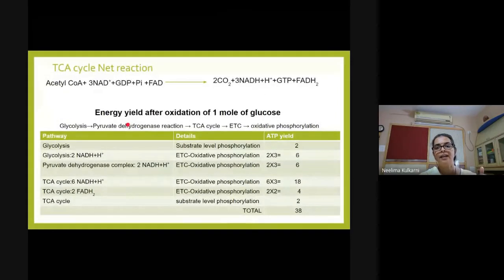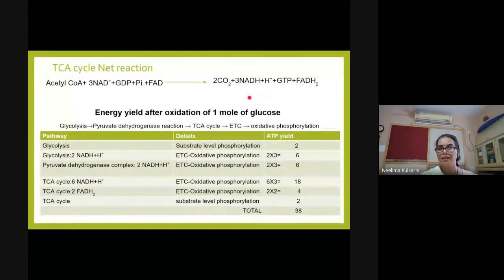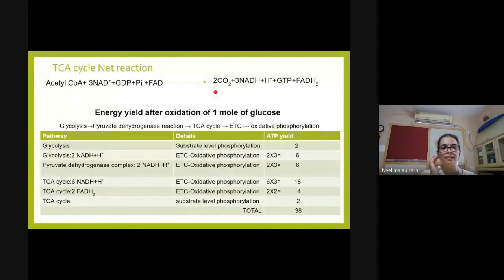Yes, can anyone add? Yes, oxidation. Gloria, very good. Oxidation. So how is oxidation taking place here? Can you explain? Look at the equation and can you tell me why we are calling this oxidation? NAD is oxidized to NADH. Very good, Gloria. So removal of hydrogen, and that is why it is oxidation. Acetyl coenzyme A is being converted to CO2, so carbon is accepting oxygen. That is also one of the reasons why it is called oxidation.